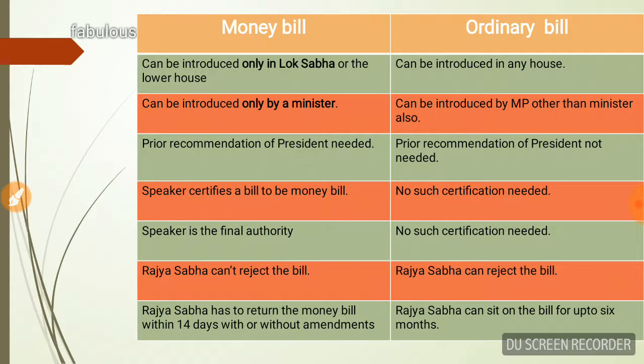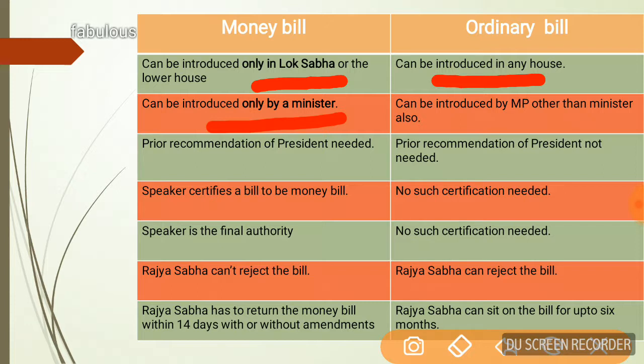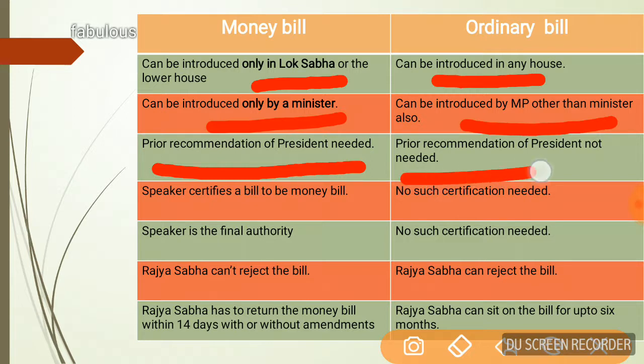For example, a money bill can be introduced only in Lok Sabha, whereas this is not the case with the ordinary bill. An ordinary bill can be introduced in any house. A money bill can be introduced only by a minister, whereas an ordinary bill can be introduced by an MP other than a minister also. I told you that in that case it is called the private members bill. In case of a money bill, prior recommendation of the President is needed, whereas in case of an ordinary bill, no such prior recommendation is needed. The Speaker certifies a bill to be a money bill.